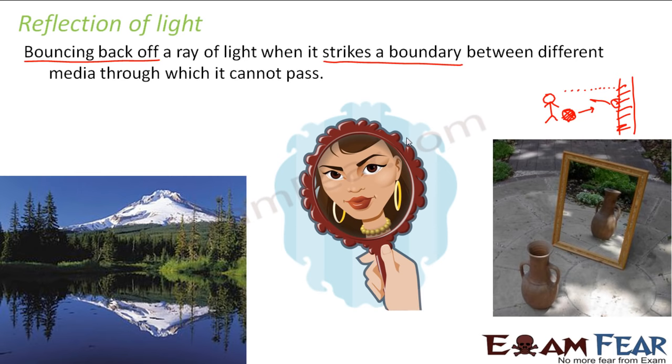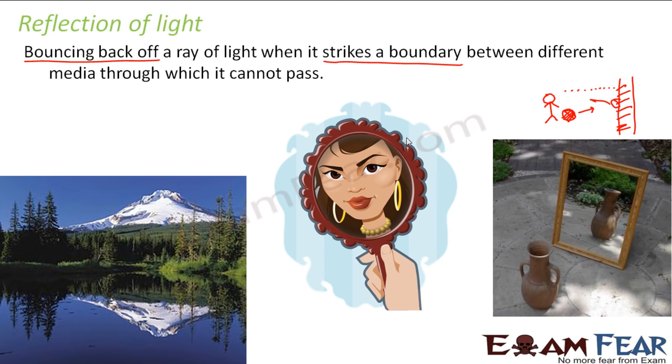So as a result, the light rays from your face will fall on the mirror and bounce back. Since the light rays bounce back, you are able to see yourself in the mirror. You are the object here, and the image which you see in the mirror is your image.